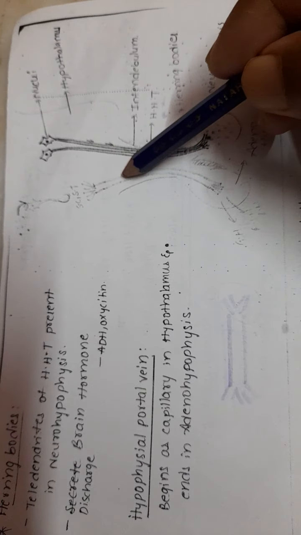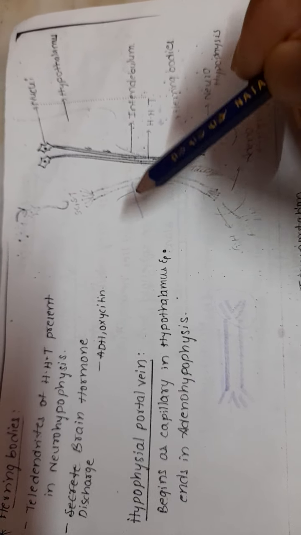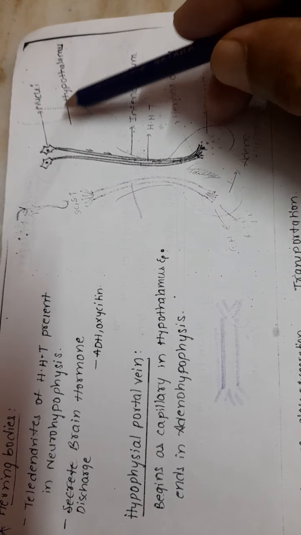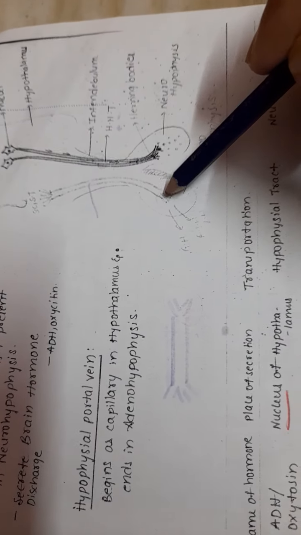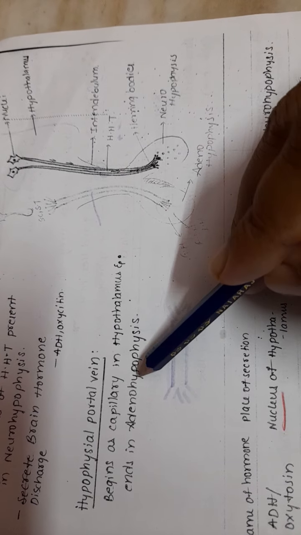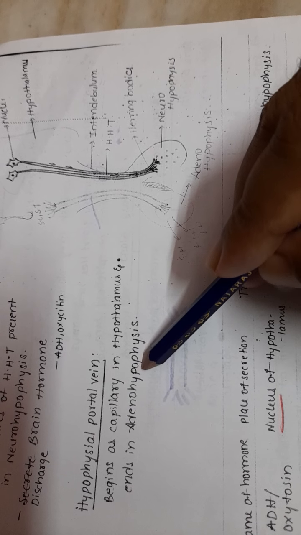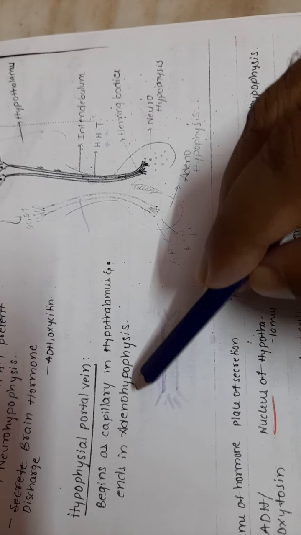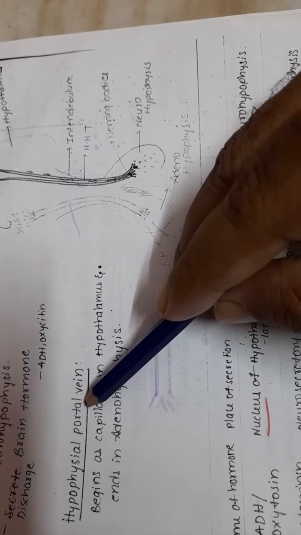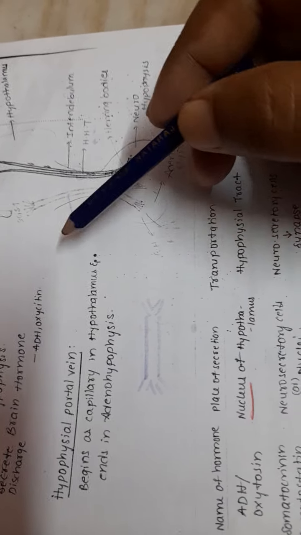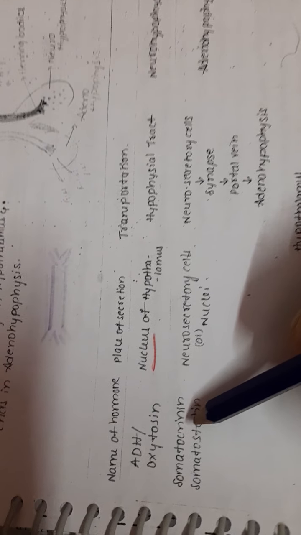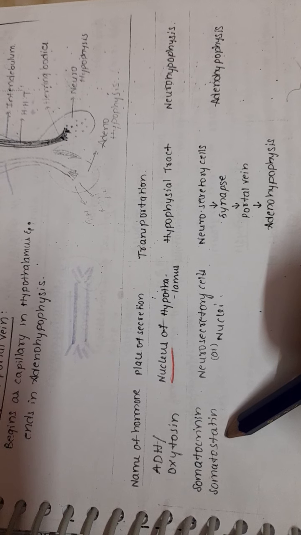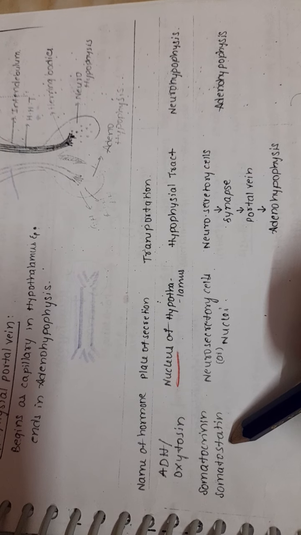You can see here, this blood vessel is the hypophyseal portal vein. It begins in the hypothalamus. Where is it ending? In the adenohypophysis, that means the anterior part of the pituitary gland. It begins as capillaries in the hypothalamus and ends in the adenohypophysis. This is called the hypophyseal portal vein. Now, somatocrinin, somatostatin: growth hormone releasing hormone and growth hormone inhibiting hormone.